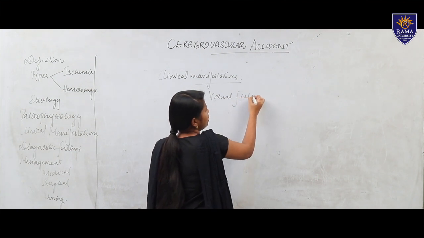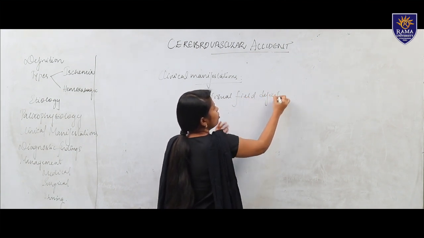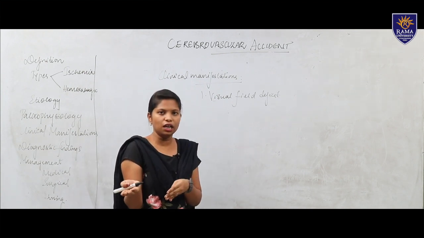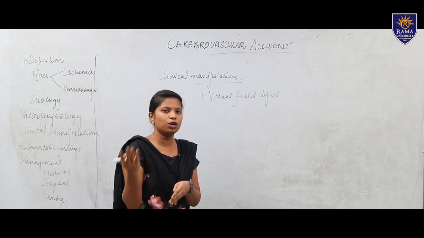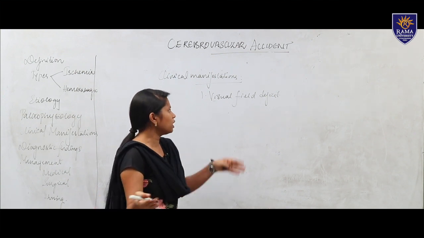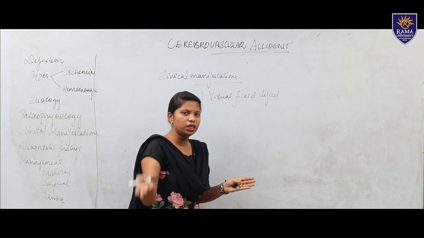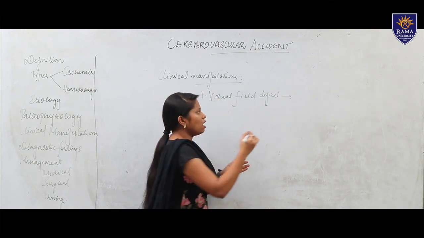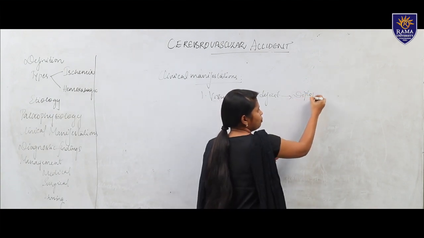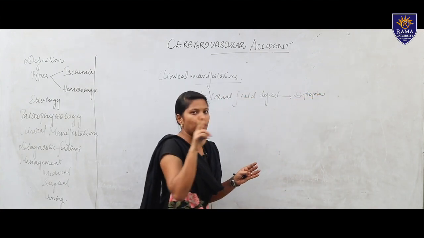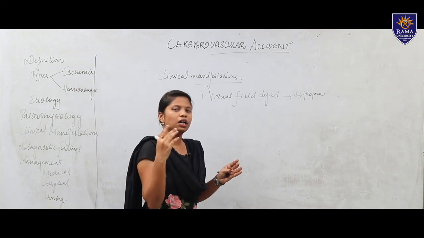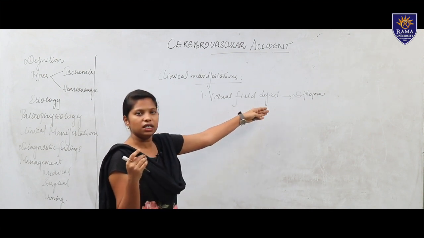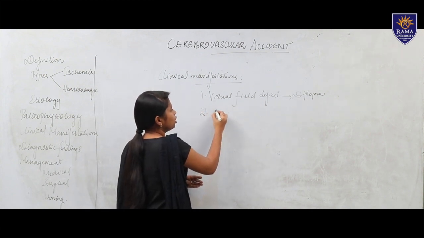By the name itself it is telling, visual field. In the neurological system there is also cranial nerve function. In that we have the optic nerve, oculomotor, different cranial nerves. So the cranial nerves are affected here, mainly the sensory and the motor nerves. So in visual field defect the patient may have diplopia, double vision, and the patient cannot see properly. The patient will have numbness and tingling sensation, or the patient will have blindness. So visual field defect is the first one, and the second one is motor deficits.